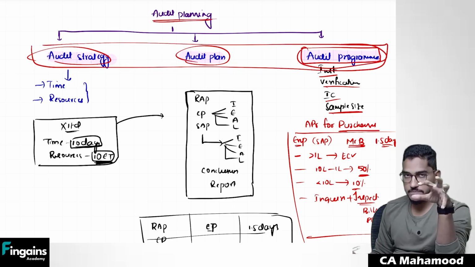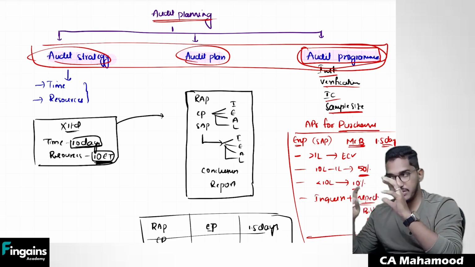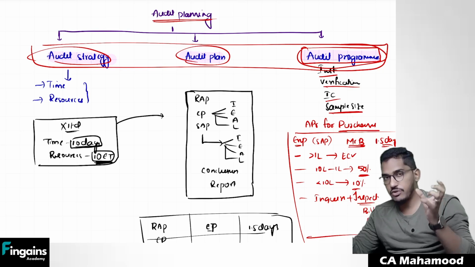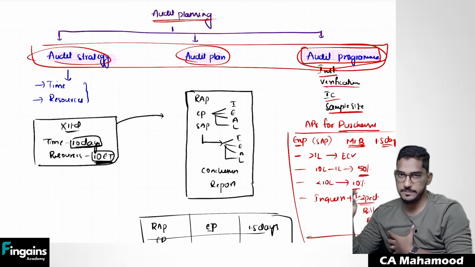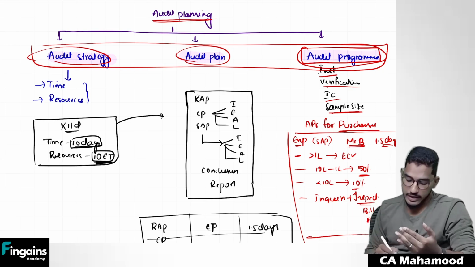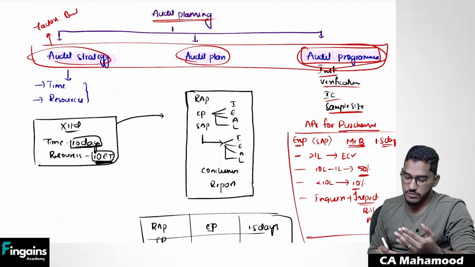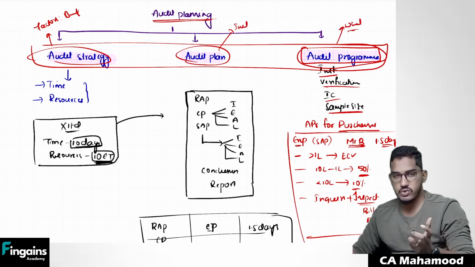Audit planning is a process. The process of development of overall audit strategy, overall audit plan, audit program, this entire process we are going to call audit planning, whereas audit strategy is one kind of document, audit plan is one kind of document, audit program is one kind of document. That's it. Now, when we go to the content of the chapter, you will be able to find, while establishing audit strategy, what factors you will consider, what will be the benefits of audit strategy, in the plan what should be included, in the audit program what will be included. So very generic questions will be there, not much concept, all point-wise questions.